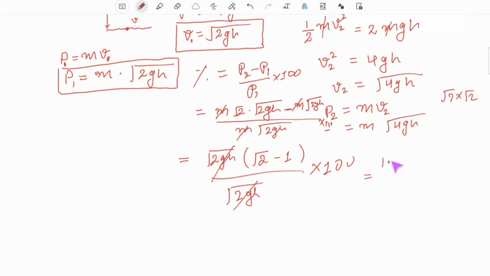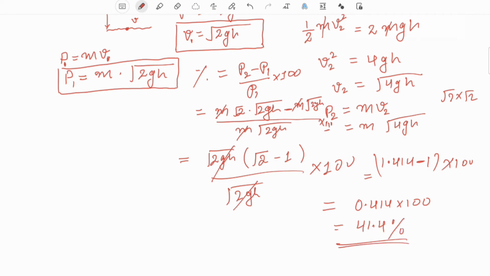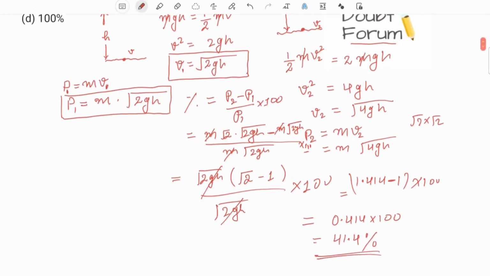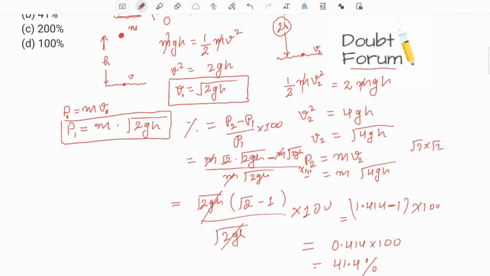So this will be 1.414, which is nothing but the value of root 2, minus 1, into 100, or this will become 0.414 into 100, or 41.4%. So the momentum will be changed by 41.4%, or it will increase by 41.4%, because the value of P2, which we have calculated, is more than the value of P1.